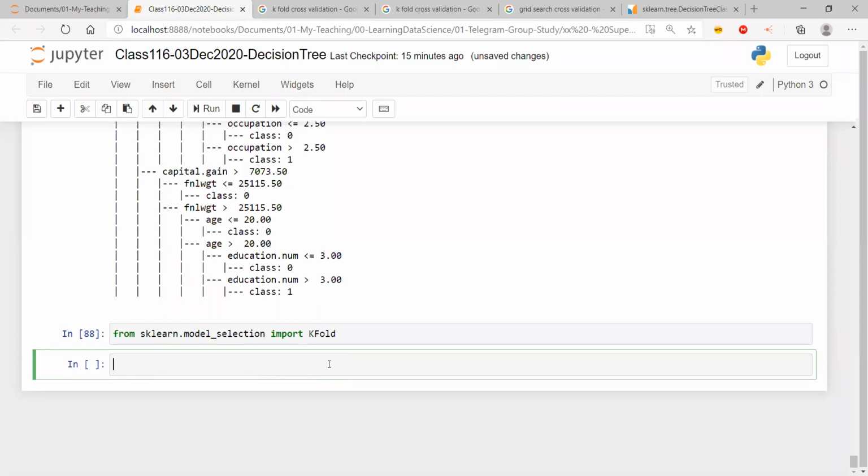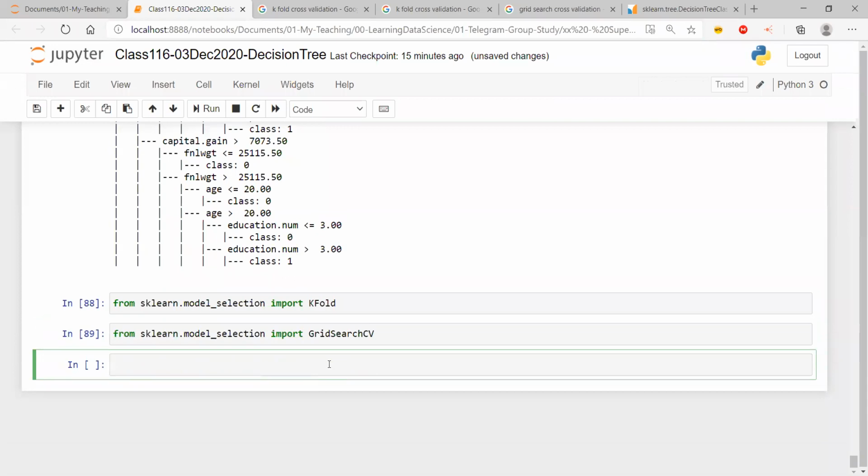I'll explain why or what I'm doing. Okay, sklearn dot model selection. I'm going to also import GridSearchCV. Okay. Please ignore the names now. I'm going to explain how they work and then only we are going to use them.